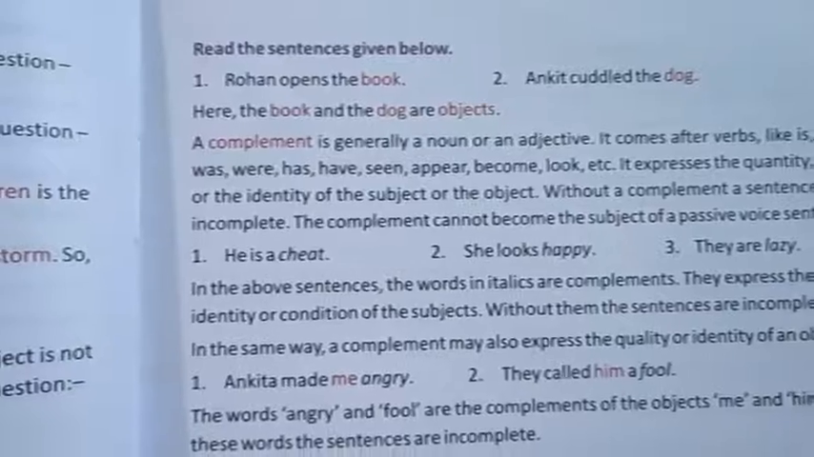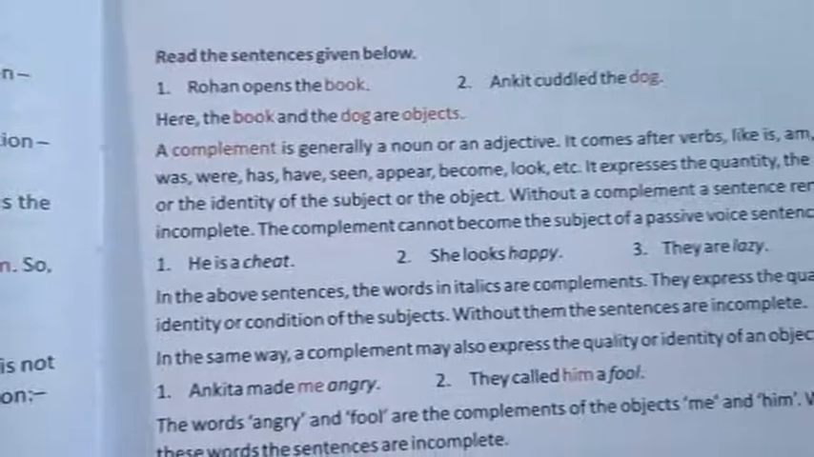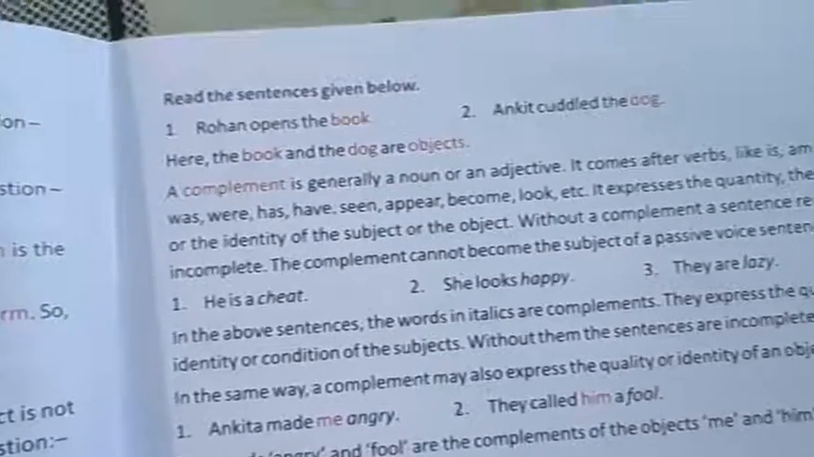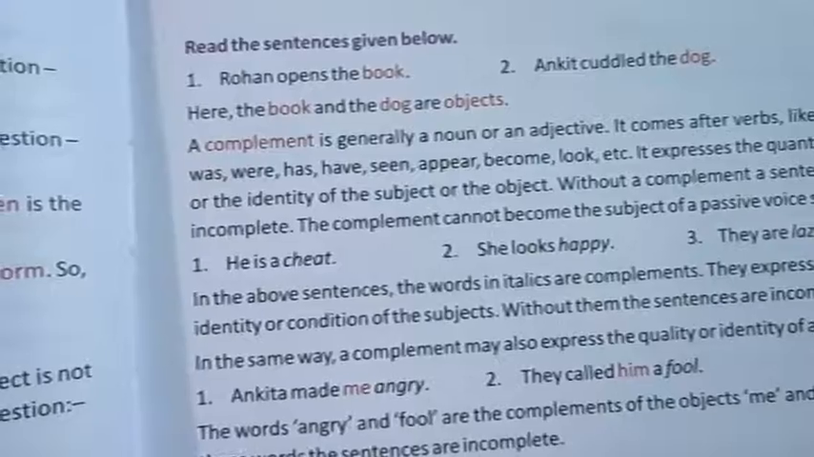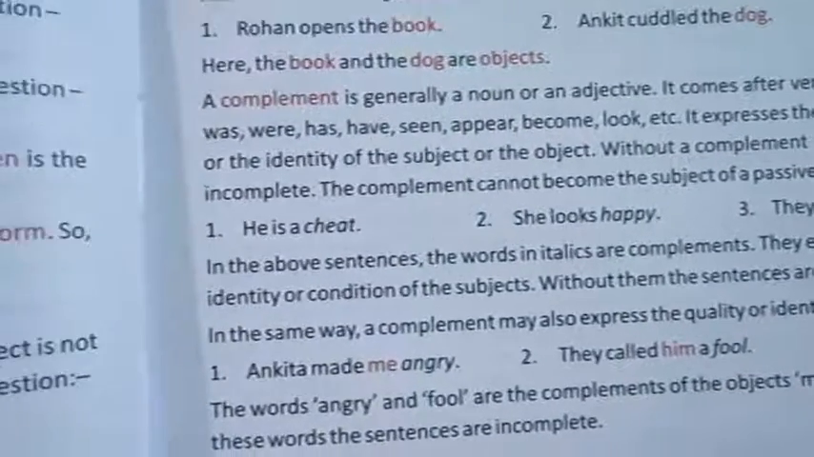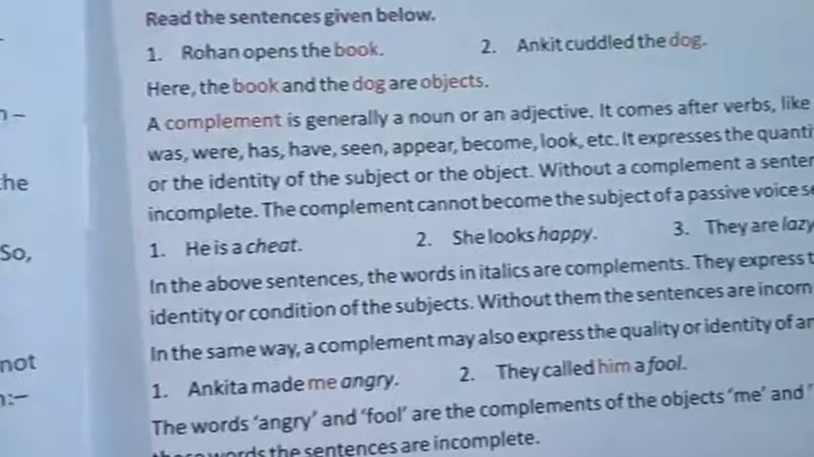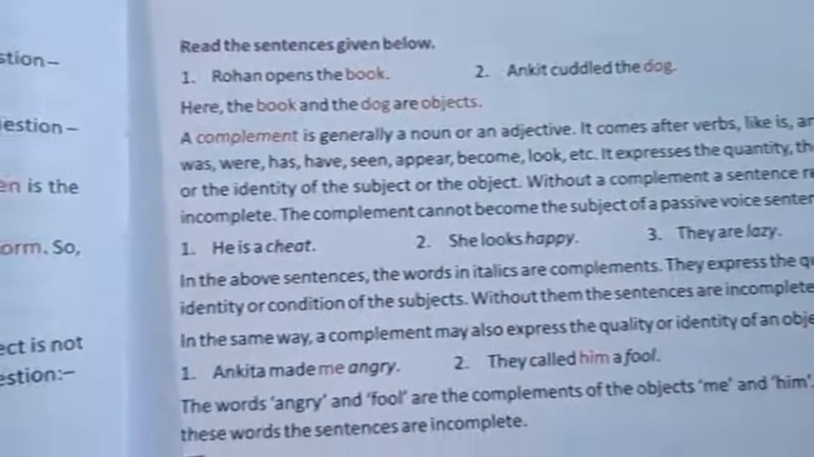Read the sentences given below. Rohan opens the book. I have already given you this example. Ankit cuddled the dog. Ankit is my subject. What is he doing? Cuddling. What action is he doing? He is cuddling. And the action is done upon whom? The dog. So Ankit is my subject, cuddle is the verb, and dog is the object.